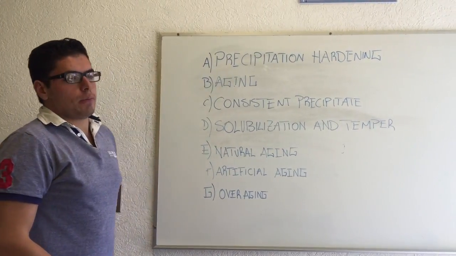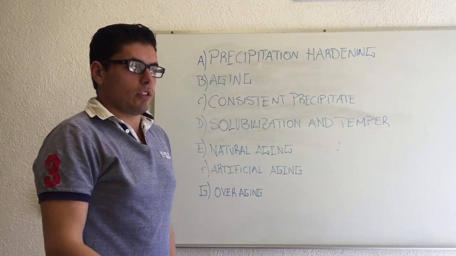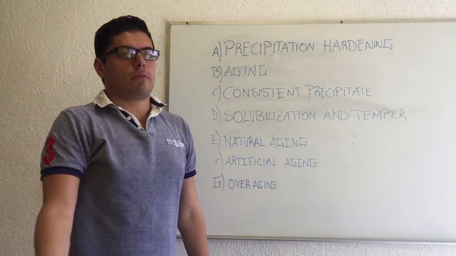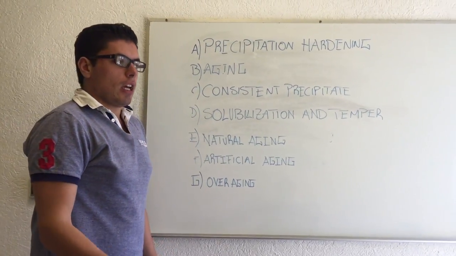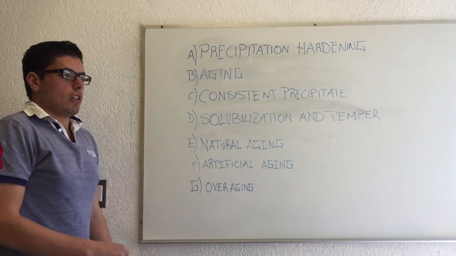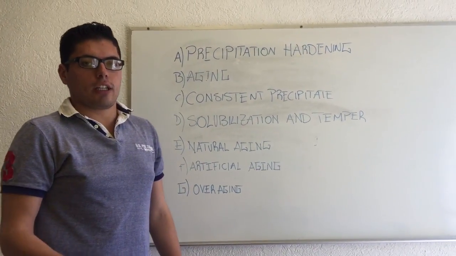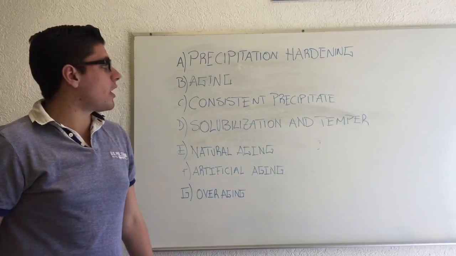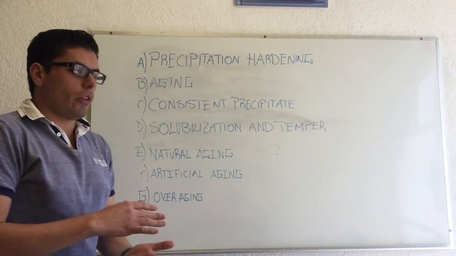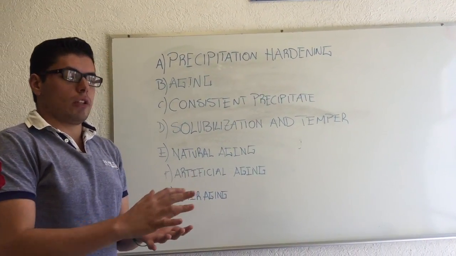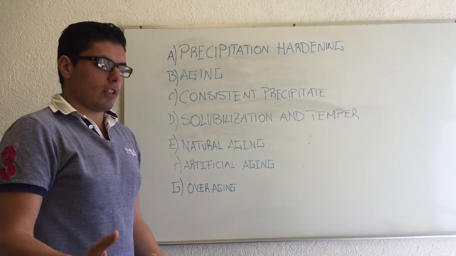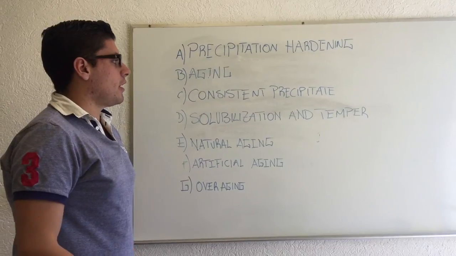The first one is precipitation hardening, which is a heat treatment used on most malleable materials to change their mechanical properties for the better, and it also involves most of the alloys used in the industry. Aging is when we want to change the mechanical properties during a period of time. A coherent precipitate is when you need a smooth material where the particles are all inside, in the same phase.